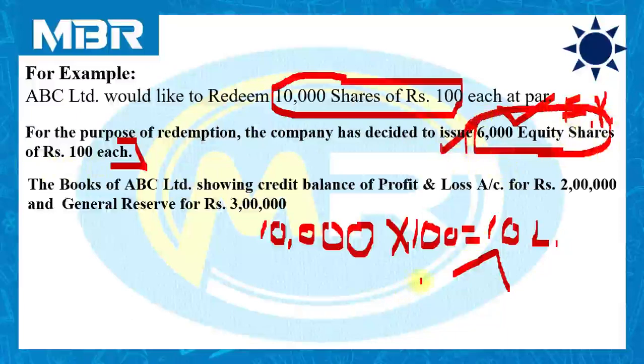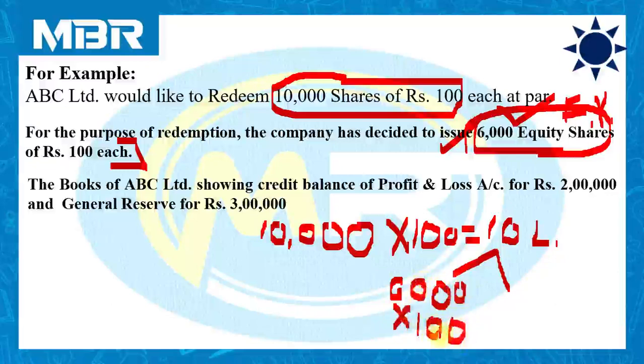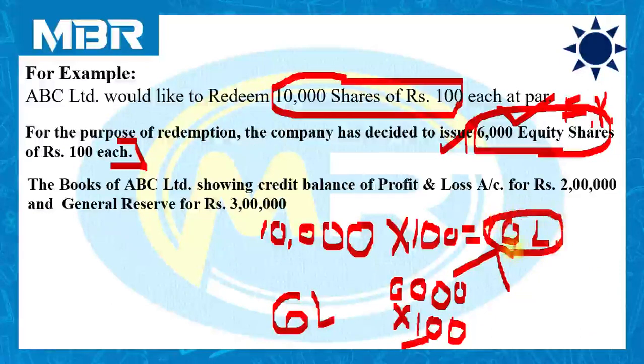The company has decided to issue 6,000 equity shares of rupees 100 each. So 6,000 shares multiplied by 100, the total amount received by the company through this new issue, is equal to 6 lakhs, and our total requirement is 10 lakhs. Out of 10 lakhs, we have collected rupees 6 lakhs by issuing new security. So still we have to collect fund of rupees 4 lakhs.